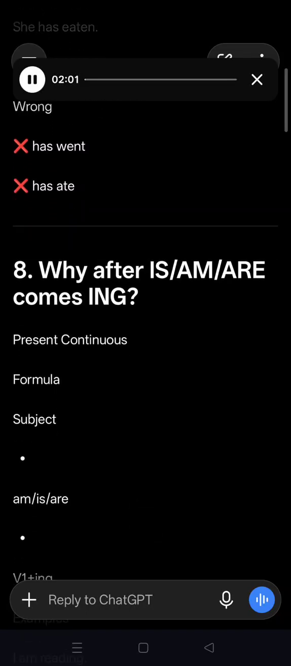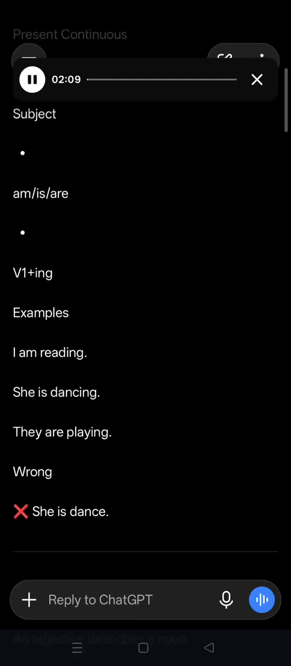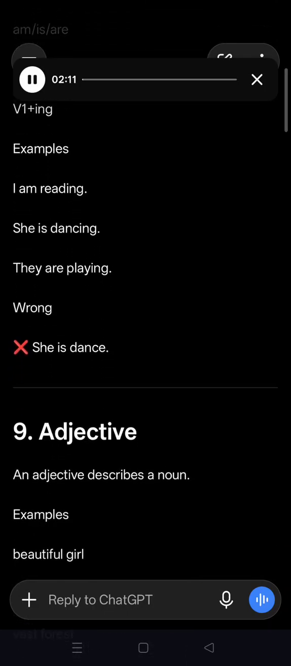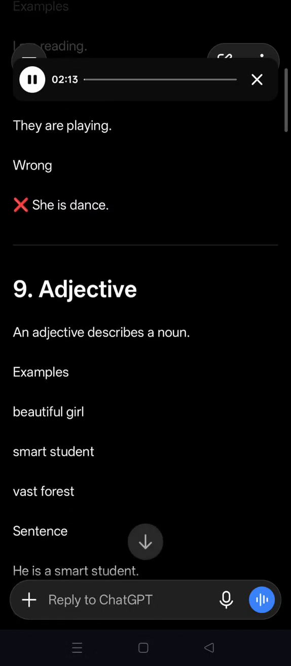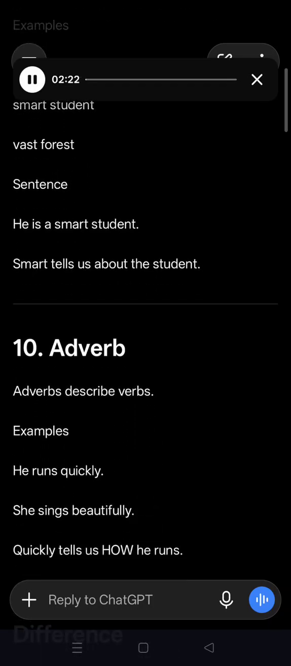Now number 8. Why after is, am, are comes ing? Present continuous formula: subject plus am, is, are plus V1 plus ing. Examples: I am reading, she is dancing, they are playing. Wrong: she is dance. Number 9. Adjective. An adjective describes a noun. Examples: beautiful girl, smart student, vast forest. Sentence: he is a smart student. Smart tells us about the student.